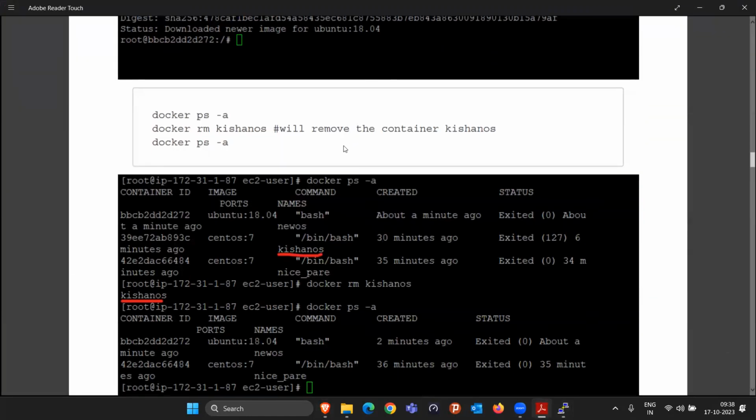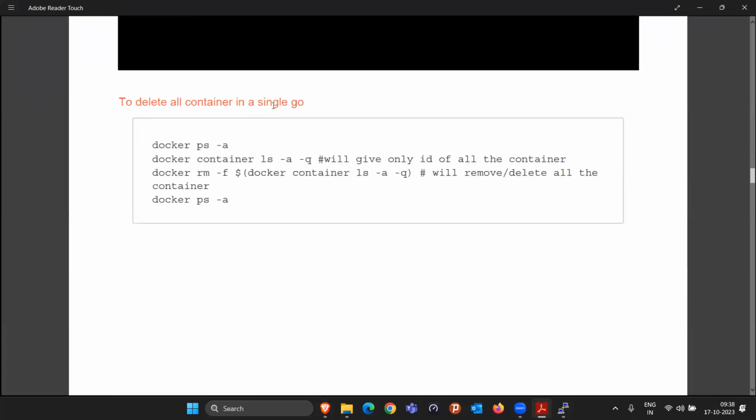To delete all the containers in a single go, I gave you this command, docker rm -f. The -f is for forcefully. That means if some containers are in the running state also, it will delete those too. But if you use only the remove command, it will not be able to delete a container which is in the running state. Sometimes some containers are running, some are in the stopped state, and I want to delete all. So you can simply use the command docker rm -f and then docker container ls -aq. But don't try to run this type of command in a production environment, because this is going to delete all the containers running on your company server in a single go.